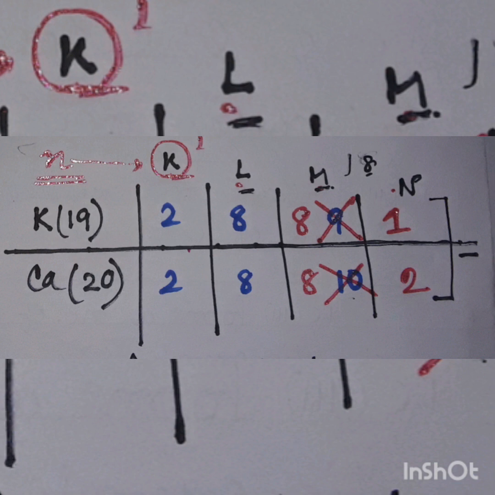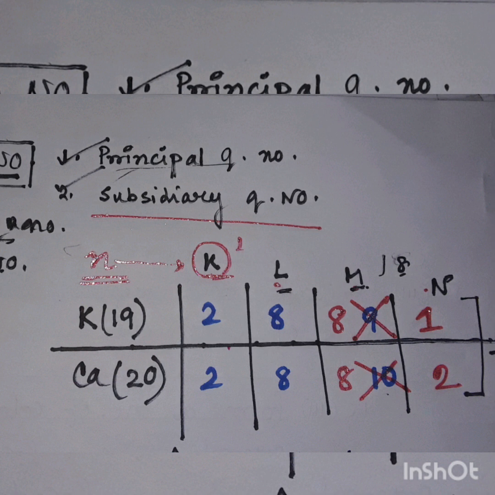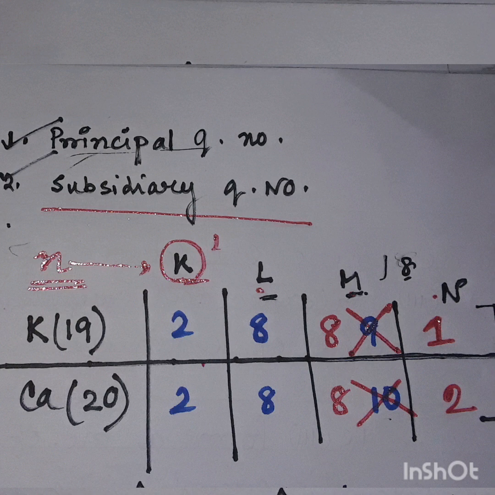So we had two problems in our last class about potassium and calcium. We have to write the electronic configuration as 2, 8, 8, 1 and 2, 8, 8, 2 in place of 2, 8, 9. So I hope these two problems will be solved by today's discussion. Okay, so let's start.